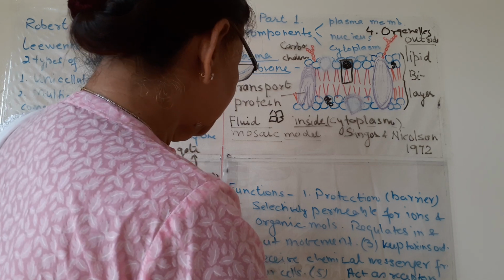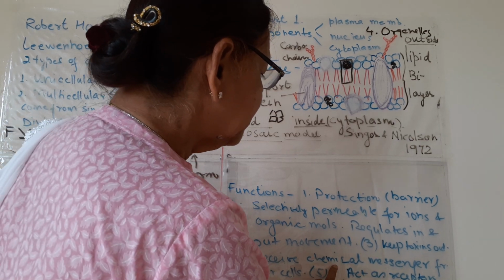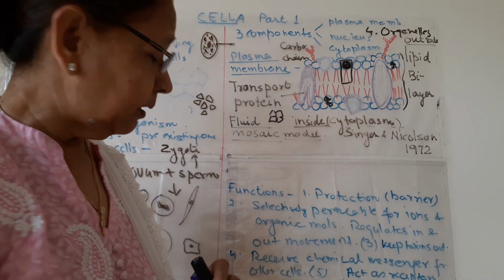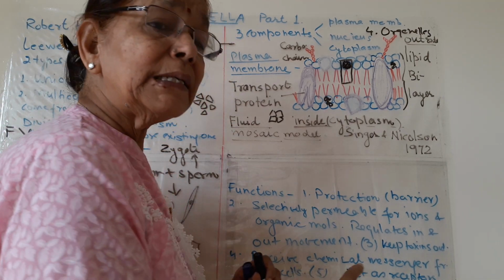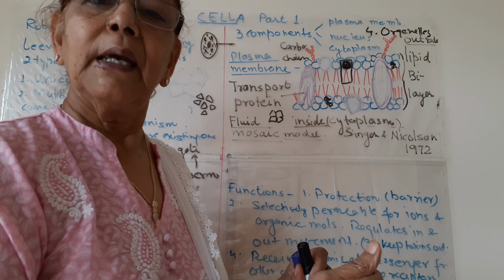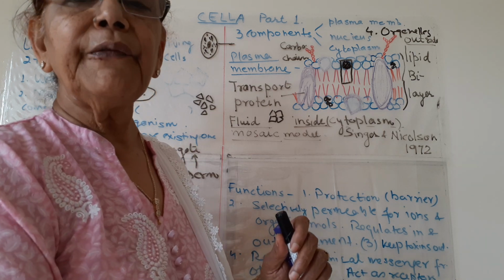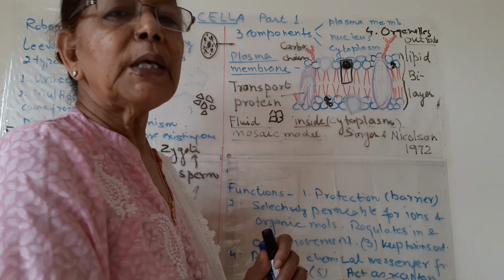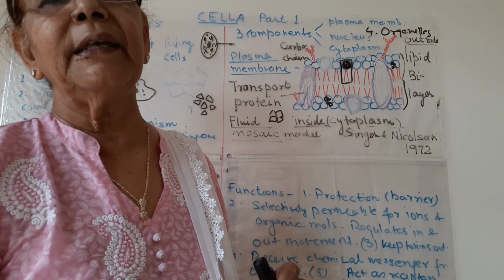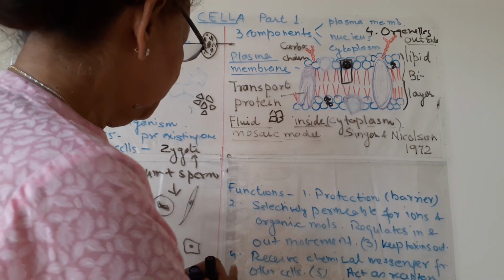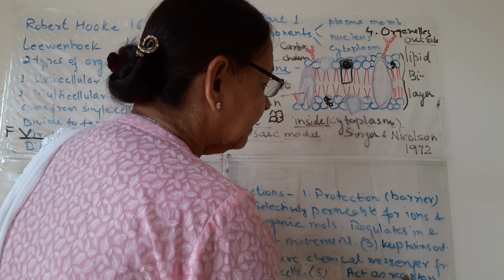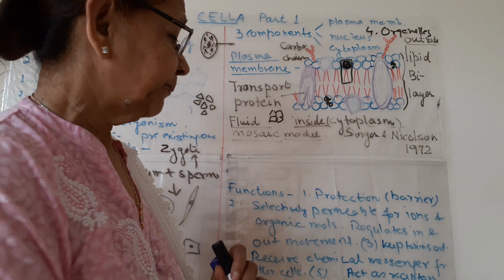So these membranes receive chemical messengers from other cells. What are the other cells? The cells which are producing hormones, but the target site is different. Now through blood, these hormones reach the target site cells and they function there. So this is the function. And the fifth one is act as receptors.